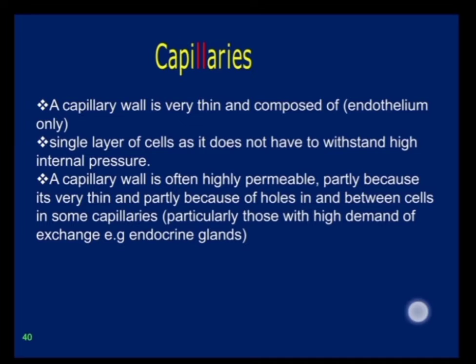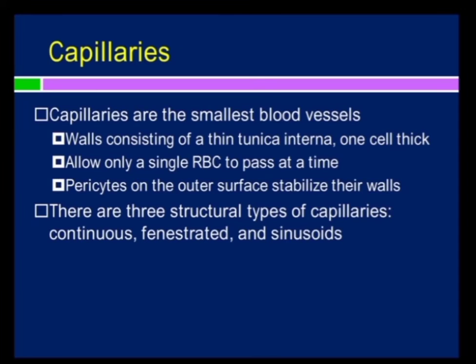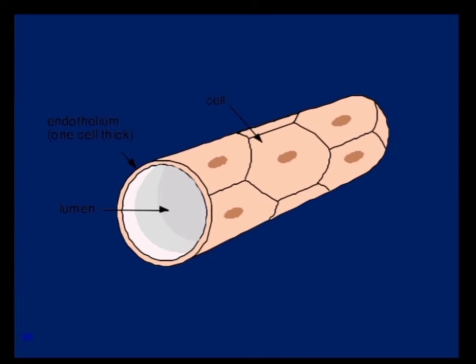Endothelial cells are arranged as a mosaic with their long axis parallel to the long axis of the capillary. The cell borders are usually serrated or wavy. You can see in this diagram. This is one of the capillaries.